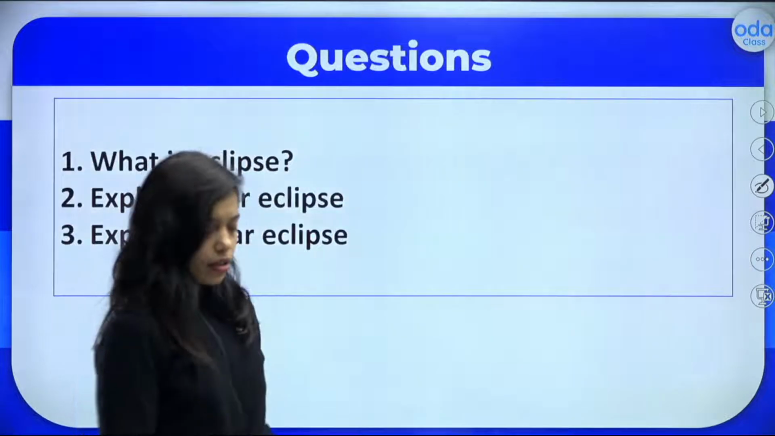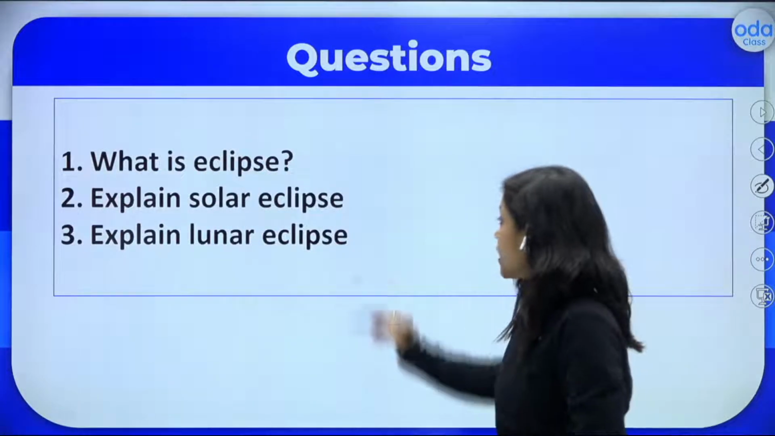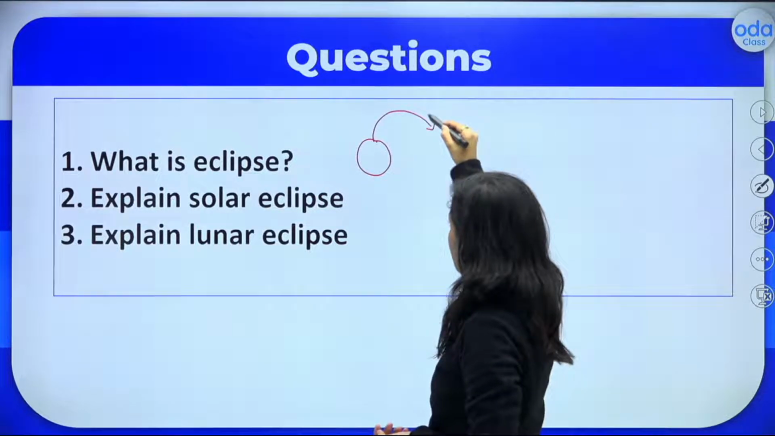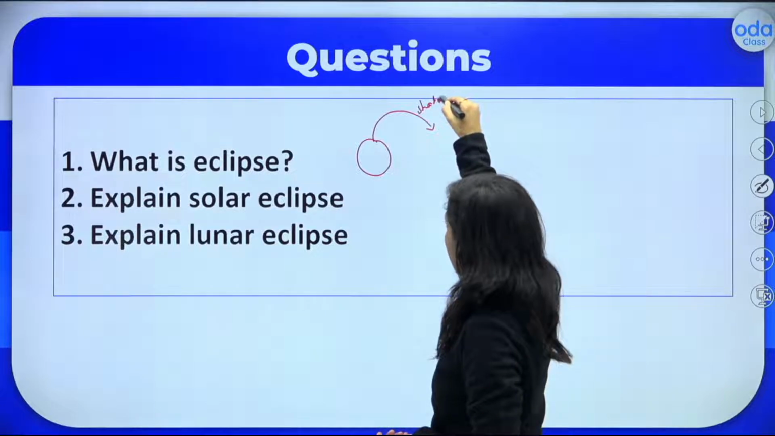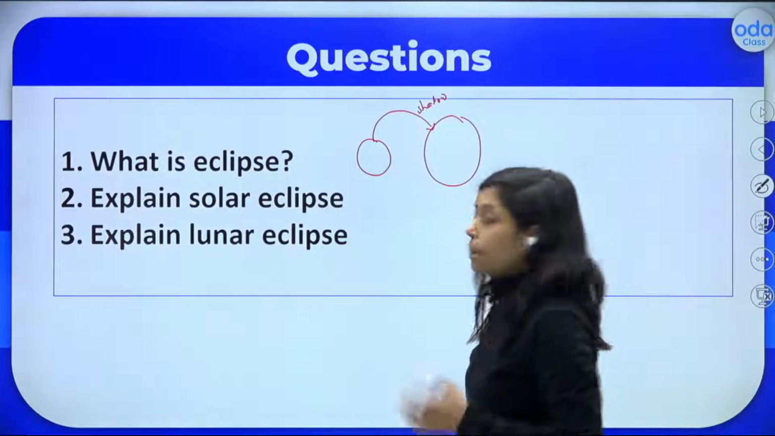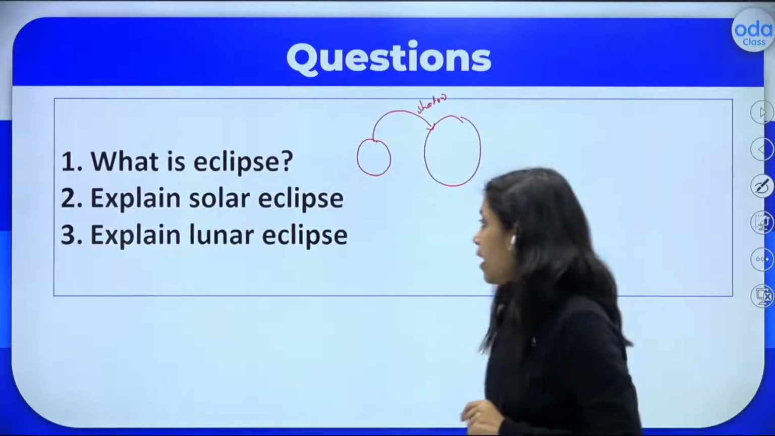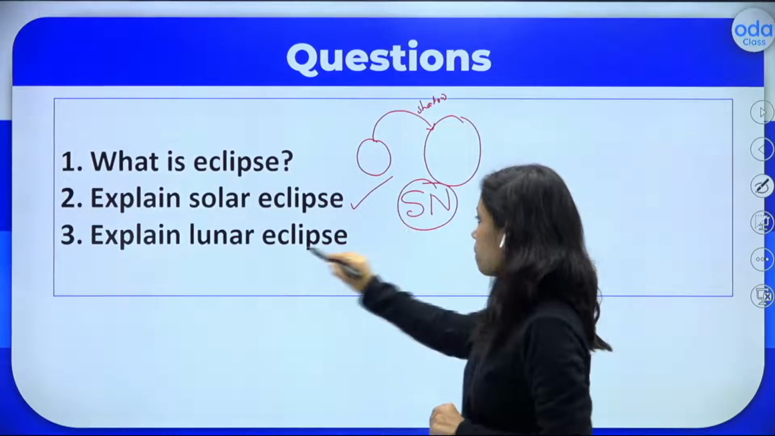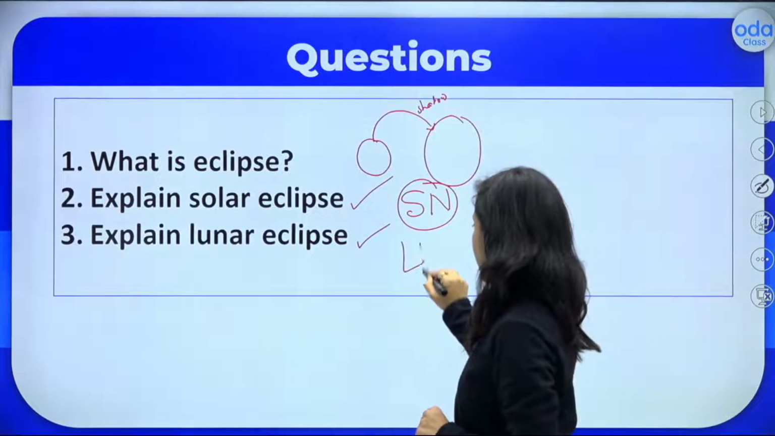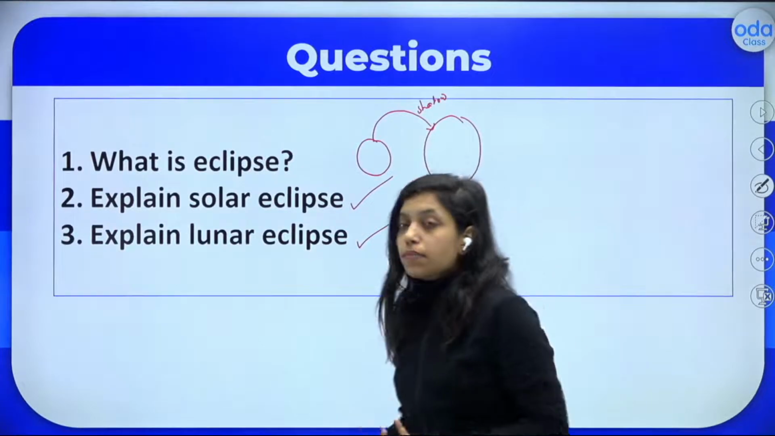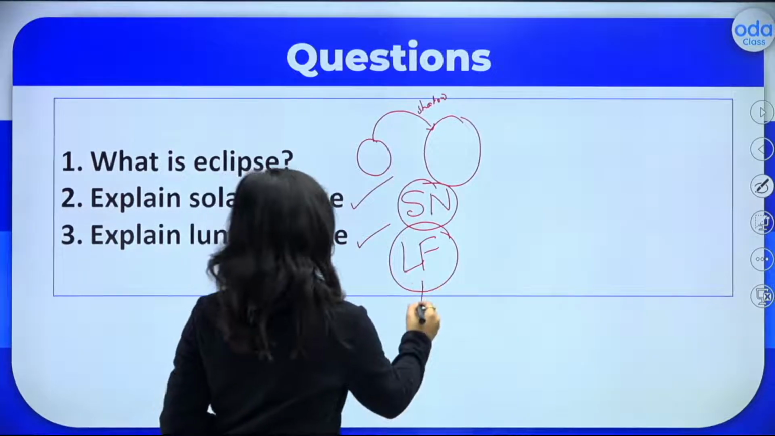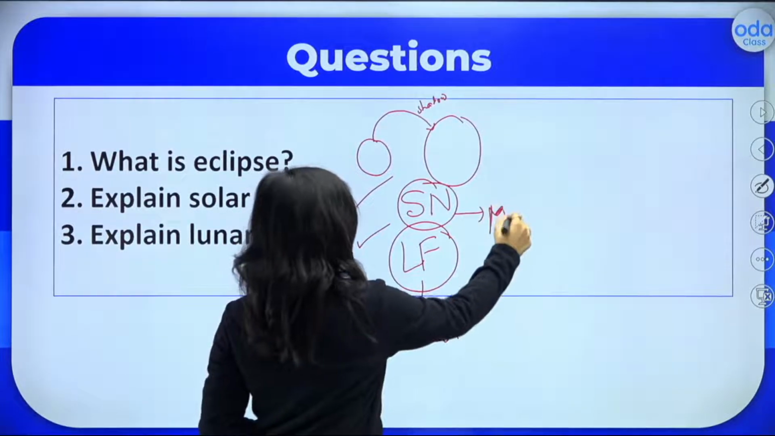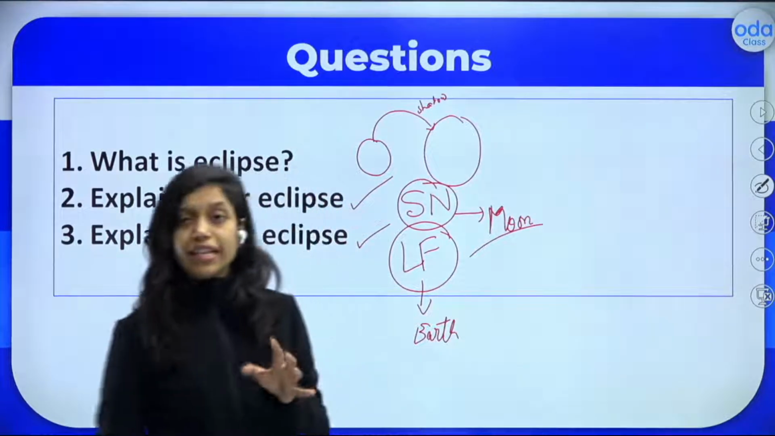That's great. Some practice questions here. What is eclipse? Eclipse is nothing but one heavenly body casting its shadow on another heavenly body. Partial or complete hiding will be there. Explain solar eclipse. SN, right? This you can remember. Explain lunar eclipse. LF, right? And what comes in between? Here earth will come in between, right? And here moon will come in between the sun and the earth. I hope you can easily remember this, right?